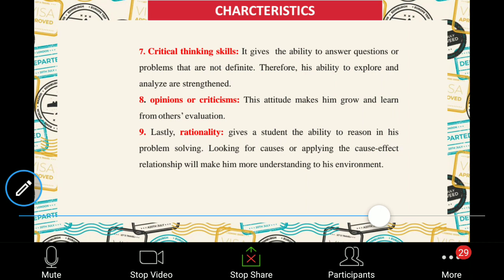So that is nothing but rationality, the ability to reason out the things: why, what, where. Why does the solid have strong intermolecular forces of attraction? You reason out, you experiment out, you try different possibilities. You have to reason out yourself. So that is rationality. So these are various characteristics.